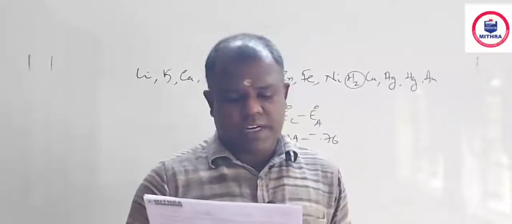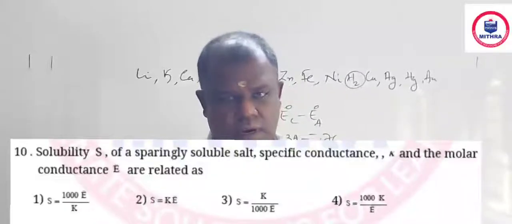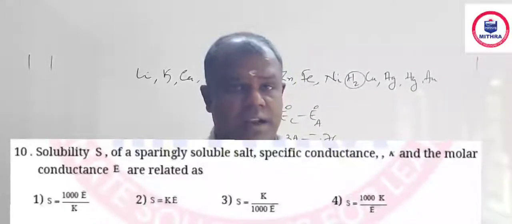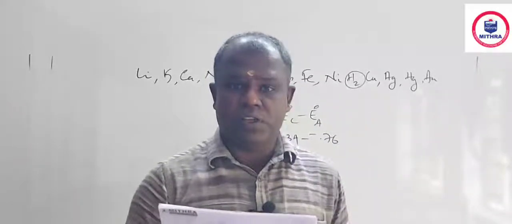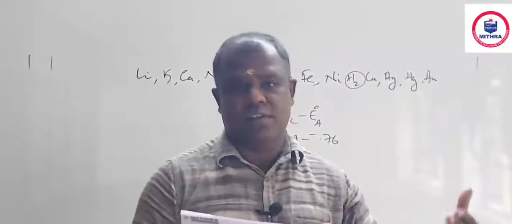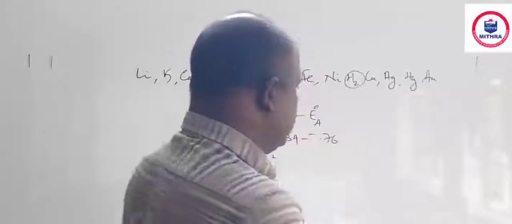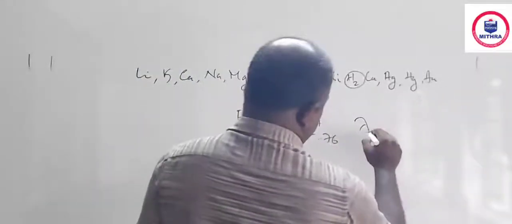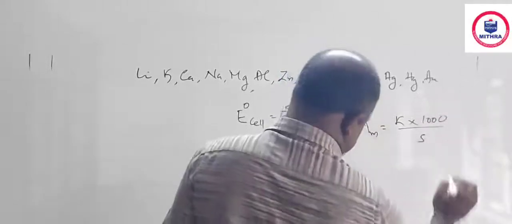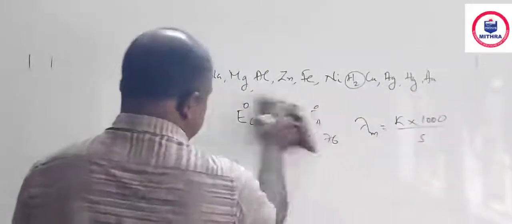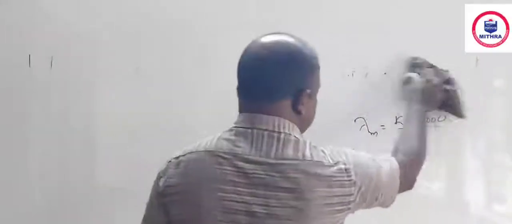Question number 10. Solubility S of a sparingly soluble salt, specific conductance k, molar conductance lambda m are related. See, solubility is sometimes called molar solubility. It is often expressed in mole per liter. So instead of molarity, we can write S, that's all. And of course, you know what is lambda m. The formula for lambda m: lambda m is equal to k into 1000 by molarity, and instead of molarity, you can write solubility S. So this is the equation, and rearrange this equation and find the option.